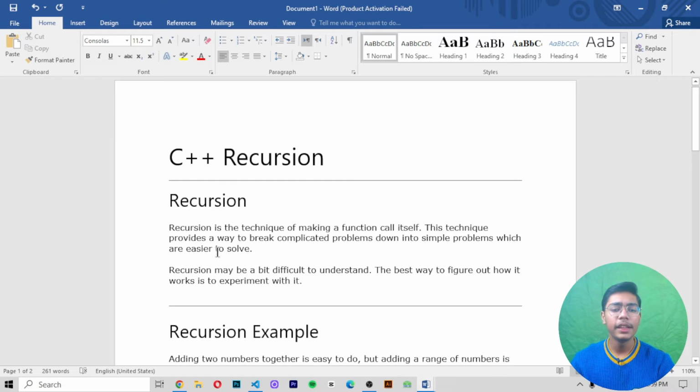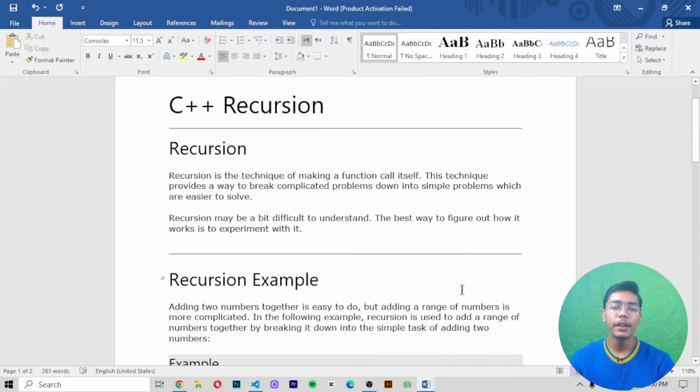It is simply saying that recursion is a technique of making a function call itself. This technique only provides a way to break complicated problems. Like if I'm creating a program and I'm getting a complicated problem in that program, I can use recursion there to break that complicated problem into a simple problem which will make it easier for us to solve. So that's the thing about recursion. Recursion makes your problem easier to solve, in short words.